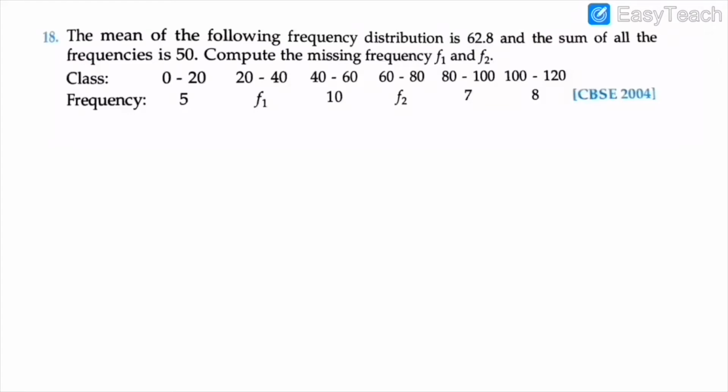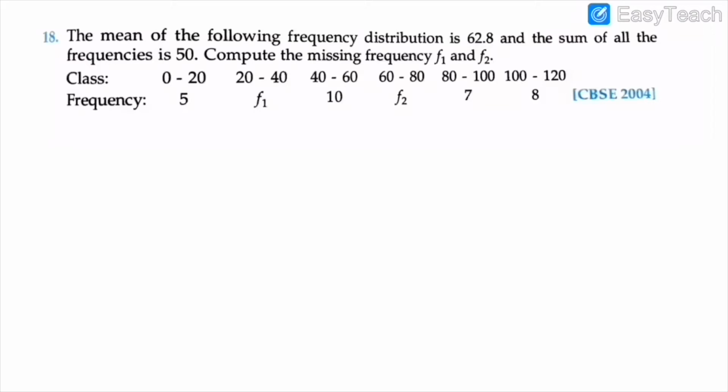It means here we have been given the mean 62.8 and the sum of all frequencies, that is 50. Classes 0 to 20, 20 to 40, 40 to 60, 60 to 80, 80 to 100, 100 to 120. Frequencies 5, F1, 10, F2, 7, 8. Here we have to find the value of F1 and F2. Students, you can see the question was asked by CBSE in 2004. This type of question is very important for the coming exam 2021.